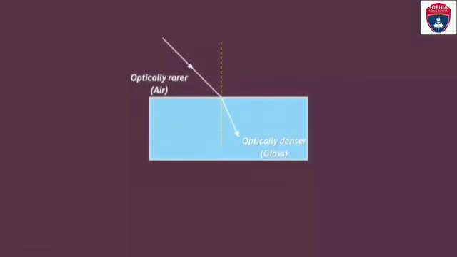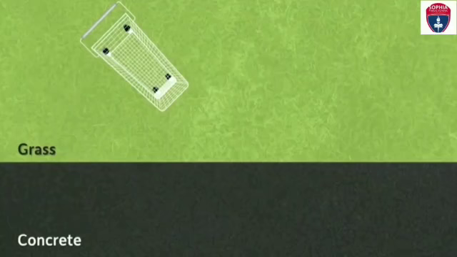From optically rarer to optically denser, air to glass, and again this one emerges, now emerging from optically denser to optically rarer, the air.